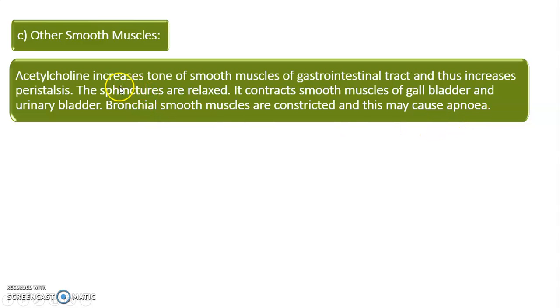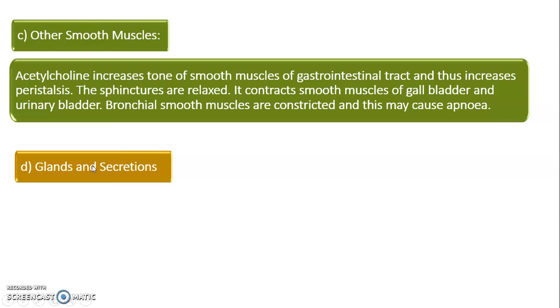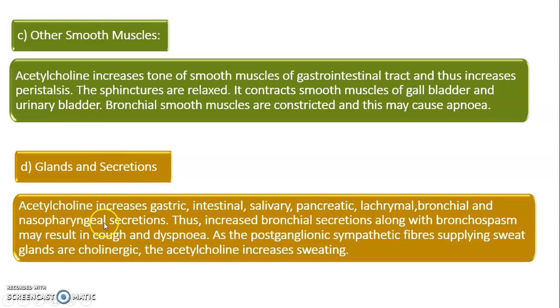That means the effect of acetylcholine on different smooth muscles: on the GIT muscles, it increases the peristalsis. Sphincters are also relaxed. The gallbladder smooth muscles and urinary smooth muscles contract, and bronchial smooth muscles are also constricted by the ACH. Gland and secretions.